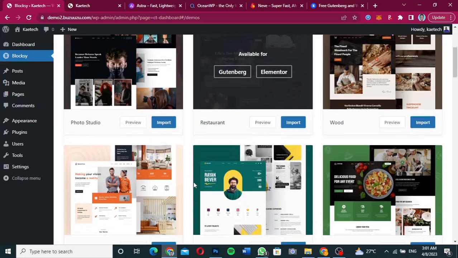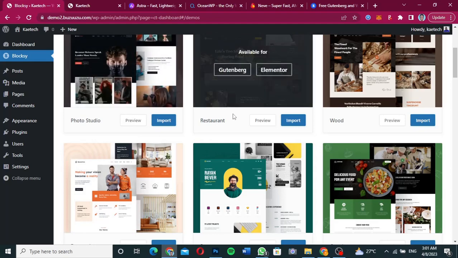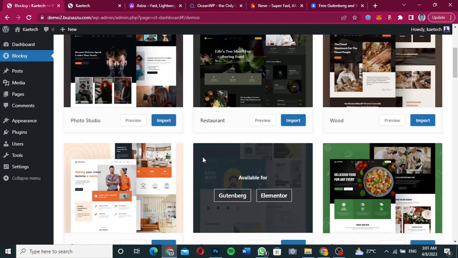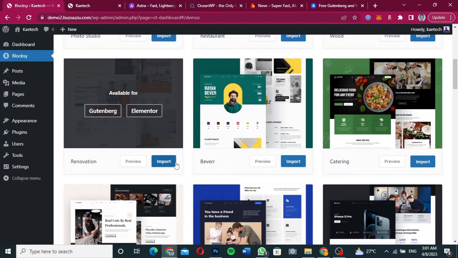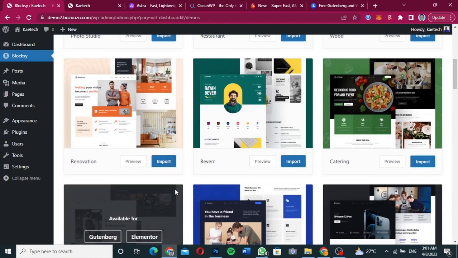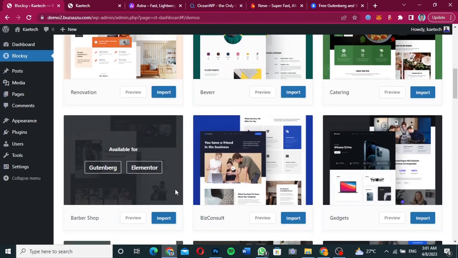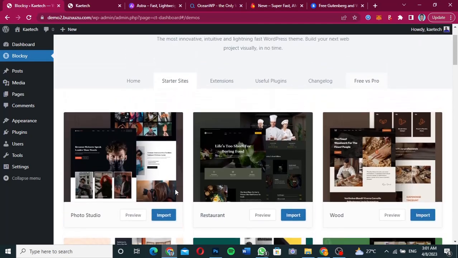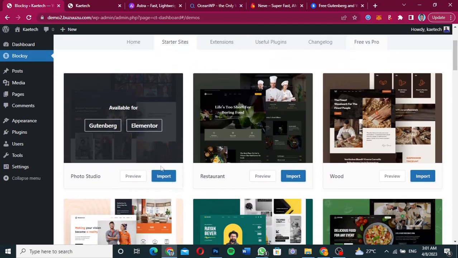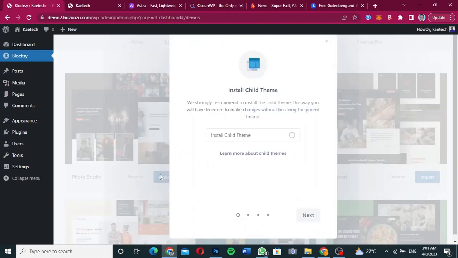As you can see, we have a photo studio, a restaurant, wood, renovation. We have a lot of templates to choose from. I'm just going to go for the first one over here, and I'm going to use Elementor. It's available for Gutenberg and Elementor. I'm going to click on import, and then it recommends that you install the child theme.